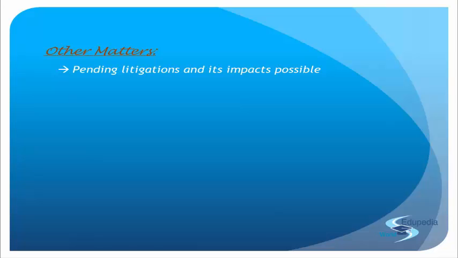If there is a doubt, then provisioning for that and all those things. So whatever pending litigations are there, whatever be the outcome, what impact it can have has to be demonstrated by the auditor. That if it is favorable, this is the impact. If it is not favorable, this is the impact. So both ways, please analyze and check on your end. What the auditor has to do is just specify the possible future of the litigation. If yes, then this. If no, then this.